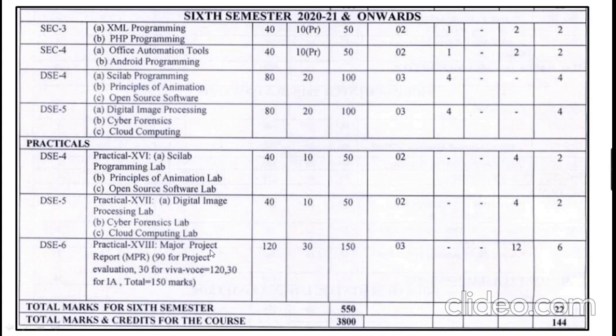Based on the major project activities or the work which the student does in the 6th semester, DSC 6 practical number 18 will be there for 150 marks, 120 marks for the external examination and 30 marks for the internal assessment work. In total, students can appear for the exam for 550 marks and 22 credits for the 6th semester.